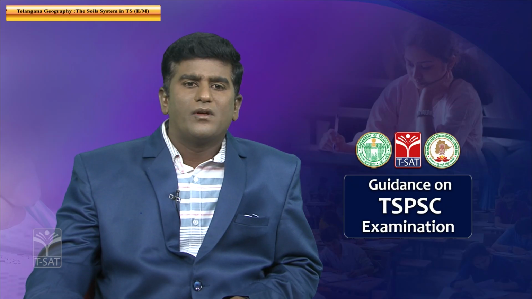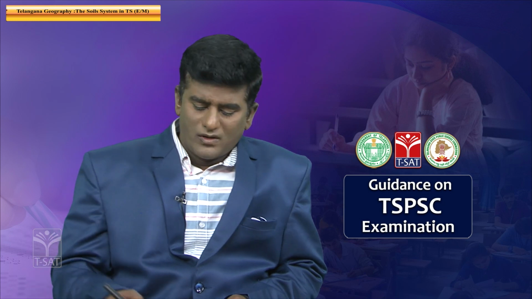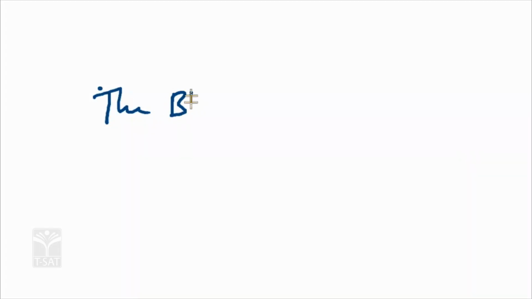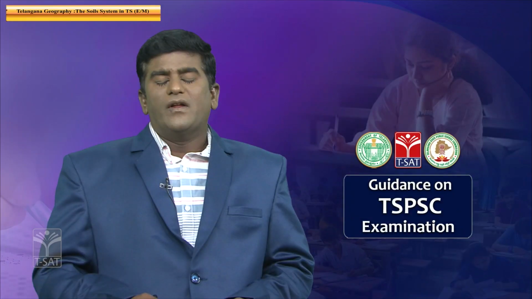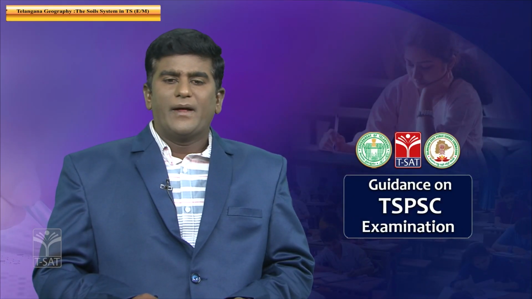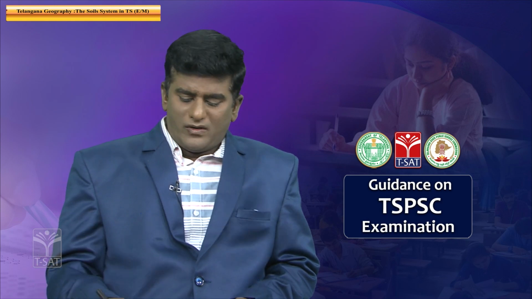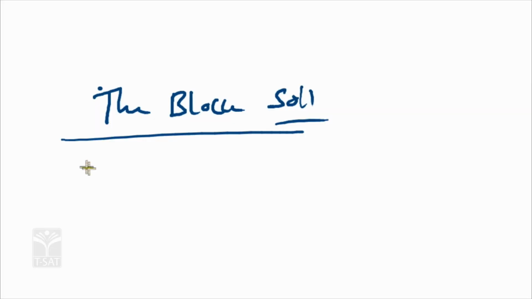The next soil name is black soil. How is the black soil formed? Black soil is found due to different factors in India, especially volcanic eruption. The black soil is formed by volcanic eruption, from the lava coming outside. It is one type of soil formation, where the lava comes out in the volcanic eruption.